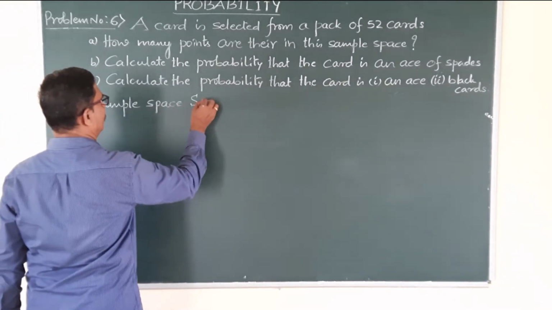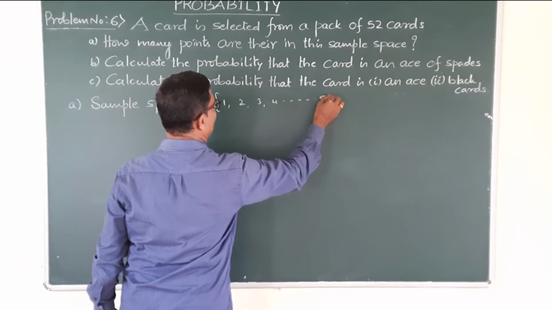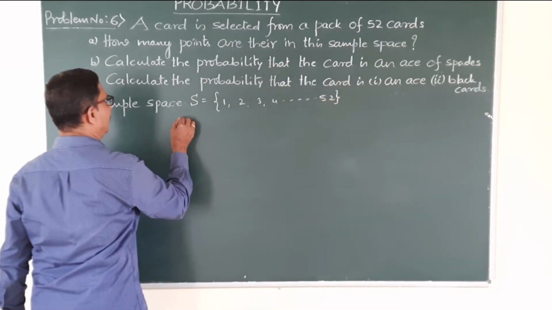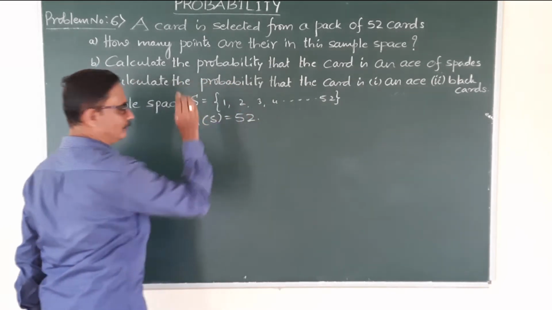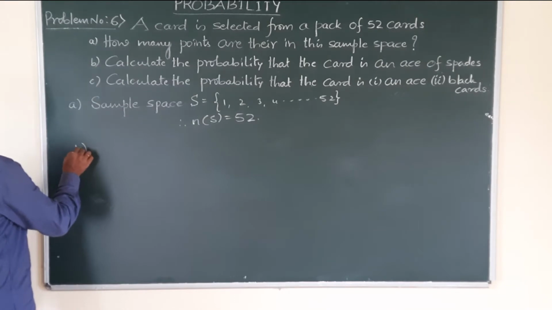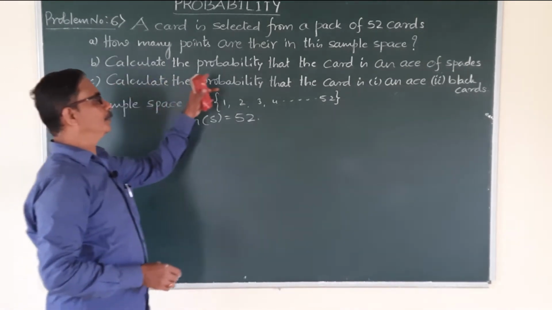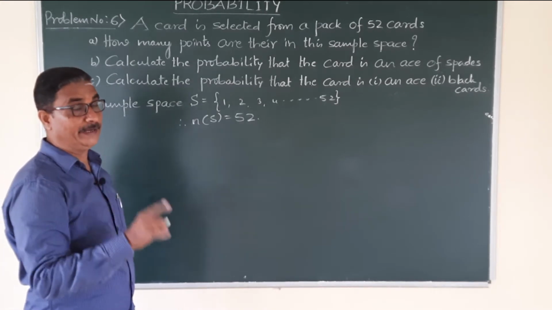S is equal to how many playing cards? 1, 2, 3, 4 and so on. Totally 52 playing cards. Total number of outcomes is 52. First question answer. Second question: calculate the probability that the card is an ace of spade.